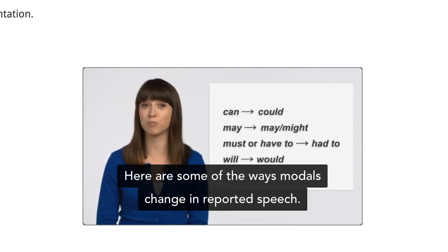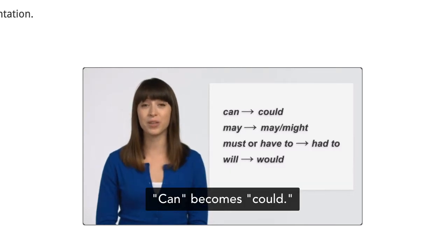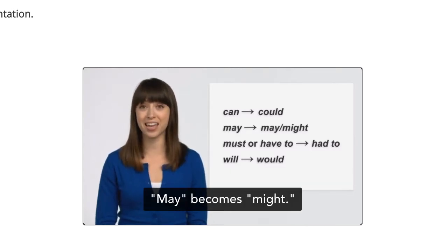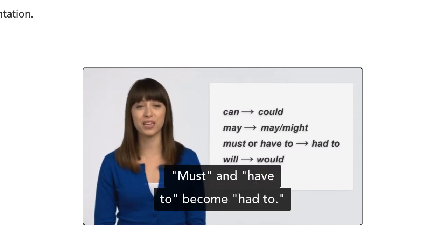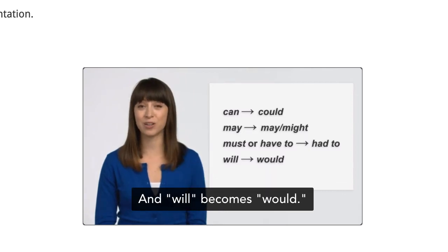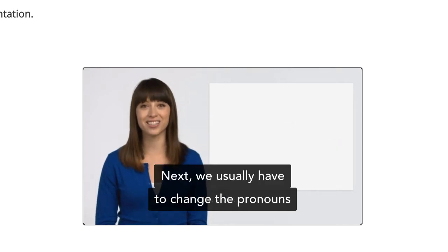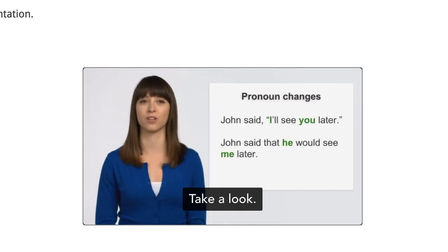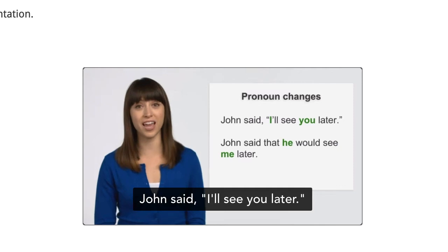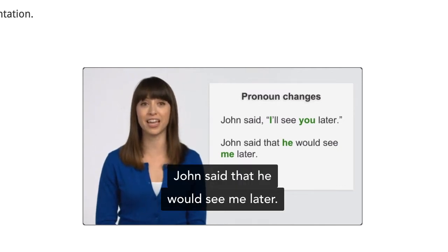Here are some of the ways modals change in reported speech. Can becomes could. May becomes might. Must and have to become had to. And will becomes would. Next, we usually have to change the pronouns in reported speech. Take a look. John said, "I'll see you later." John said that he would see me later.